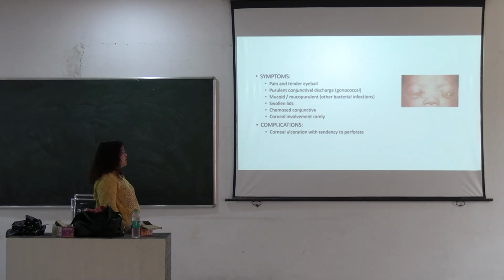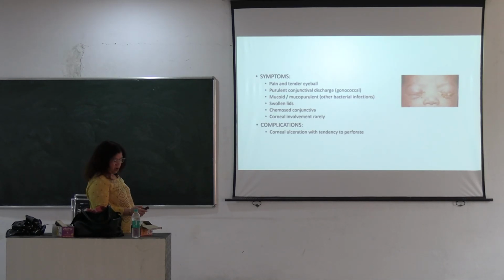Symptoms are as usual in other conjunctivitis: pain and tender eyeball. What is tenderness? When touched, it is painful. Purulent conjunctival discharge is the main feature of gonococcal infection, and mucoid or mucopurulent discharge is present in other bacterial infections.